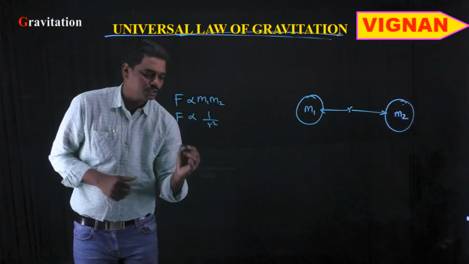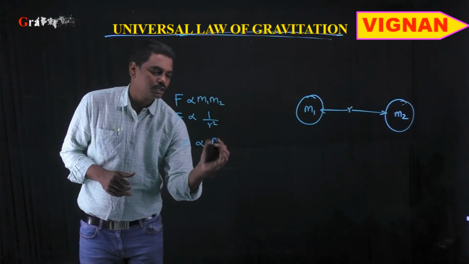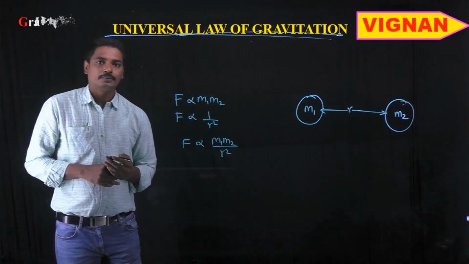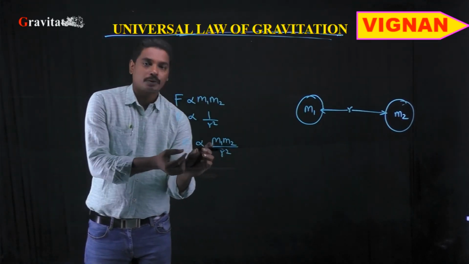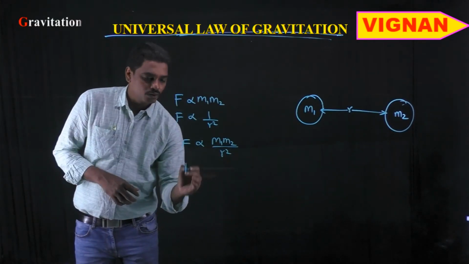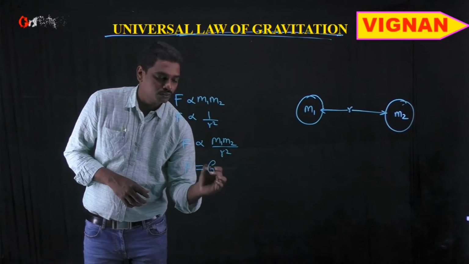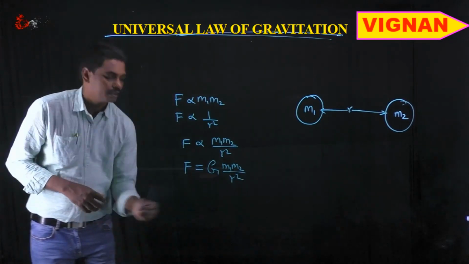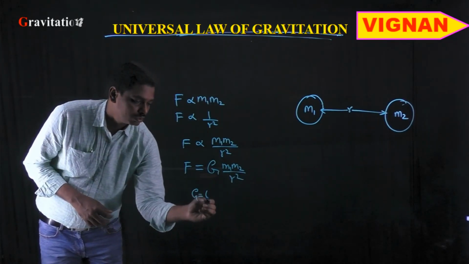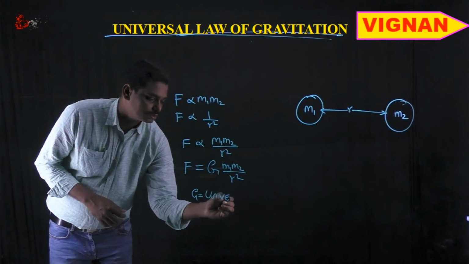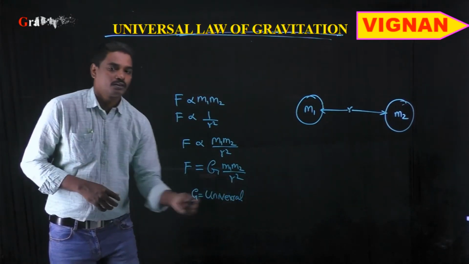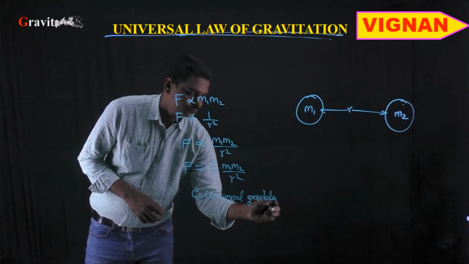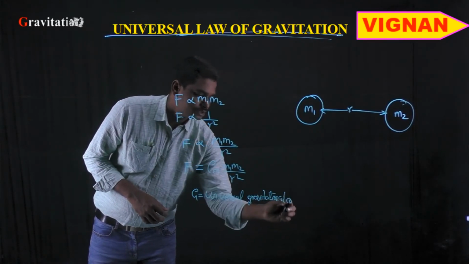So by combining these two relations, we can write F is proportional to m1 m2 by r square. By removing this proportionality, we can place a constant. So we can write F is equal to G m1 m2 by r square, where this G is called the universal gravitational constant.